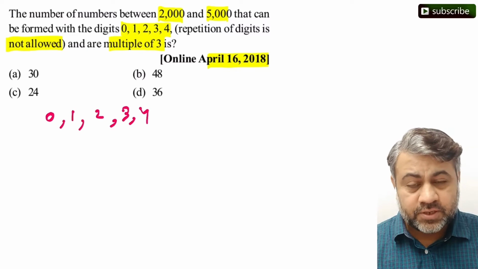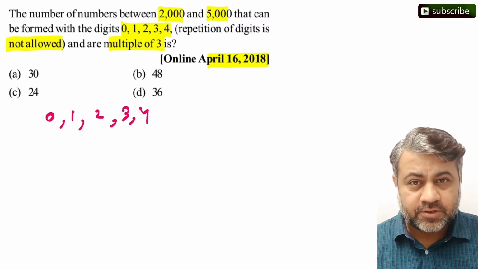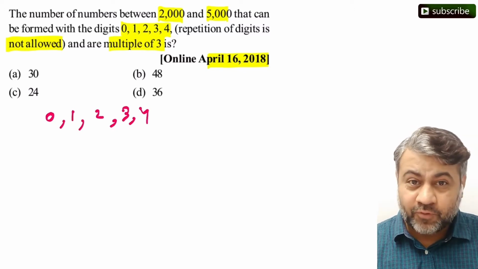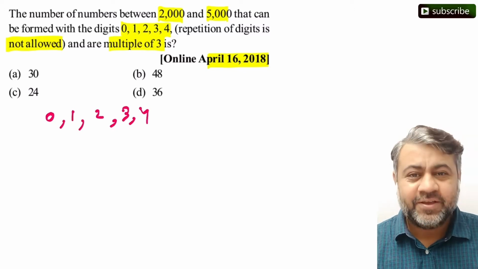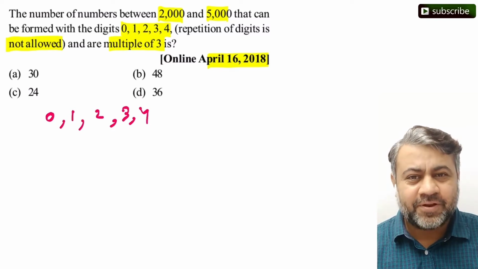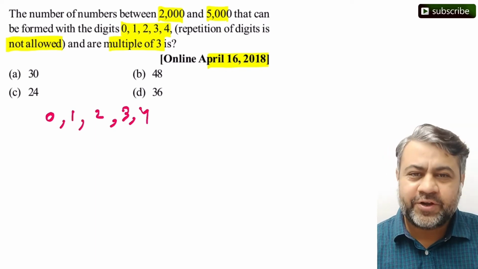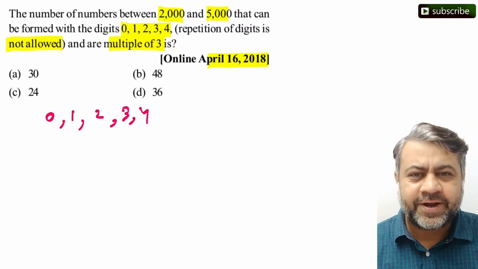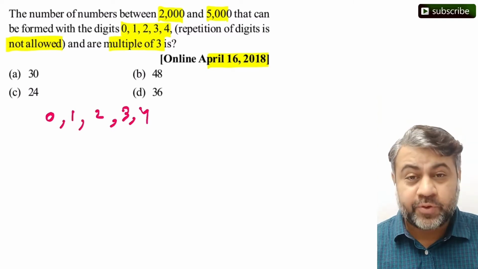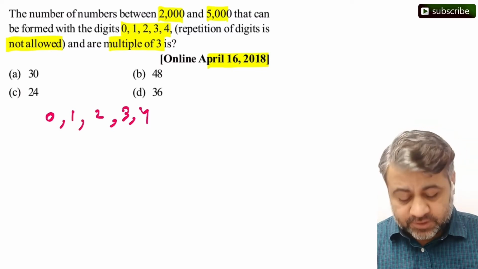So the question is, in how many ways can I take only 4 digits out of 0, 1, 2, 3, 4 to make a 4 digit number, so that the sum of these digits is divisible by 3? Now, that's the most important thing. You can develop your own ability to think by hitting that pause button for a minute, and try to think how many different ways we can select the digits. So, let me discuss this in detail.